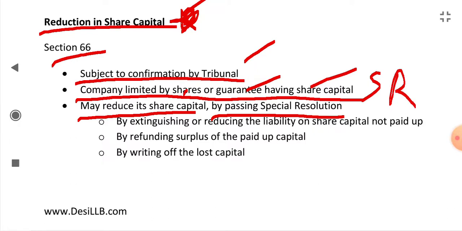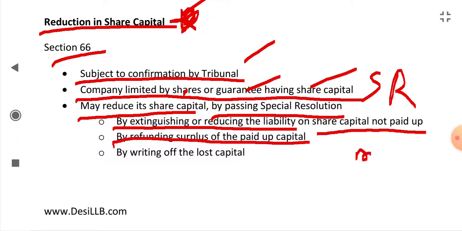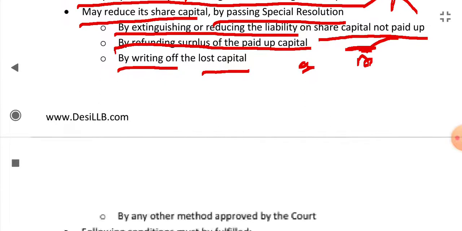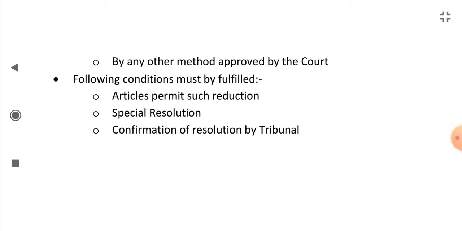So how can they reduce the share capital? By extinguishing or reducing the liability on share capital not paid up. The unpaid share capital on it, the liability can be reduced or extinguished, or by refunding surplus of the paid up capital. Okay, if there is paid up capital and there is any surplus, by refunding that surplus the share capital can be reduced. By writing off the lost capital, if there is any lost capital, it can be written off. Through this there will be reduction in share capital. Or by any other method approved by court, through that method also we can reduce the share capital.